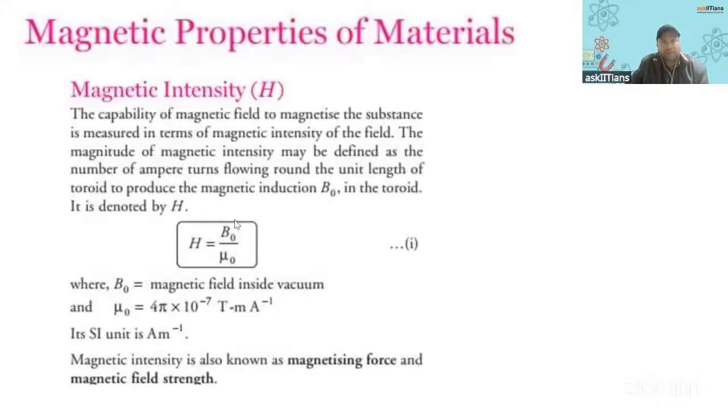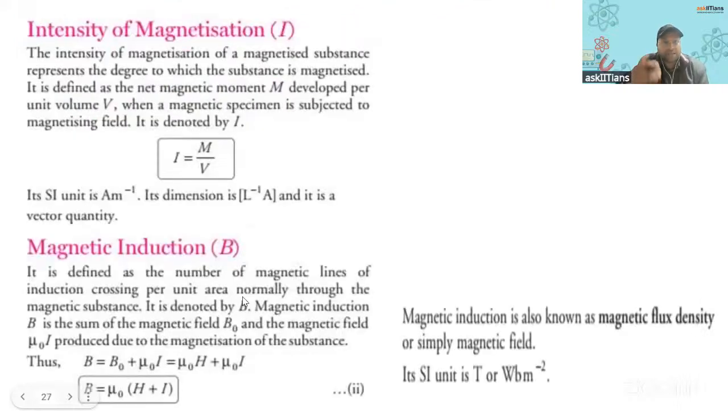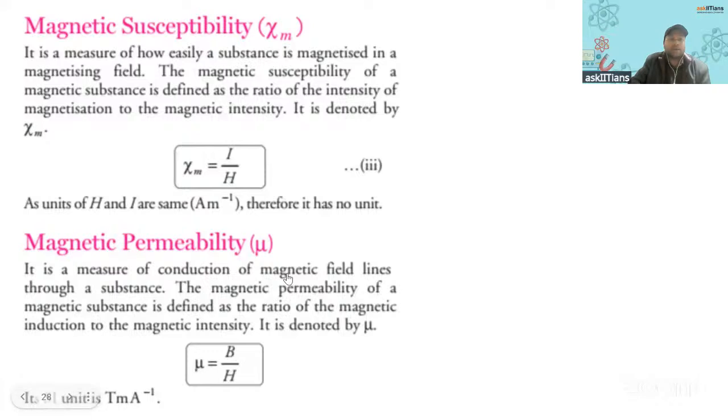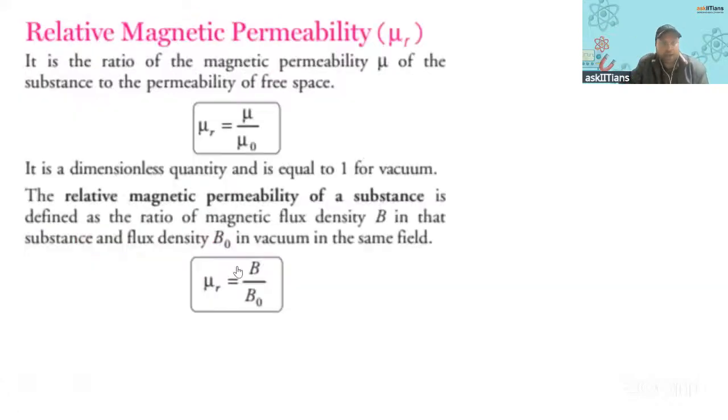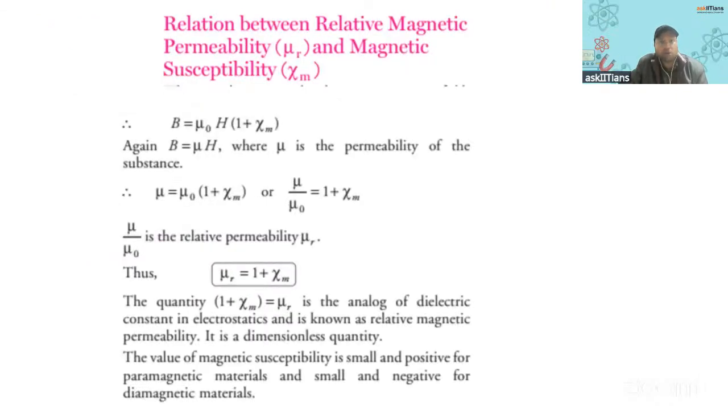Then magnetic properties. As I was saying, magnetic intensity, what it is: B naught by mu naught. This H, what is intensity of magnetization, what is magnetic induction: mu naught times H plus I. So what all these terms are, you should be knowing that. What is magnetic susceptibility? What is magnetic permeability? Then what is relative magnetic permeability? And most importantly, the relation between mu r and susceptibility.